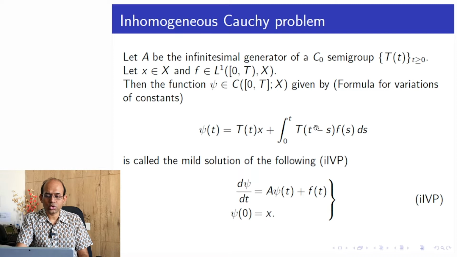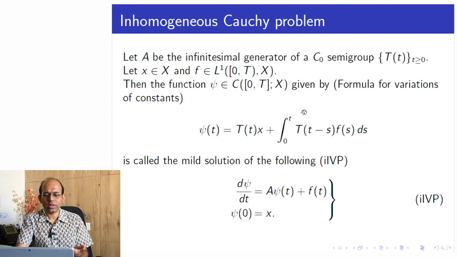Imagine that the integrand has no t dependence and is just an L1 function; as you integrate from 0 to t, as a function of t the whole thing should be continuous. In addition, if instead of just an integrable function we have a continuous function of s, with no t dependence, then after integrating from 0 to t, what we get is differentiable in t.